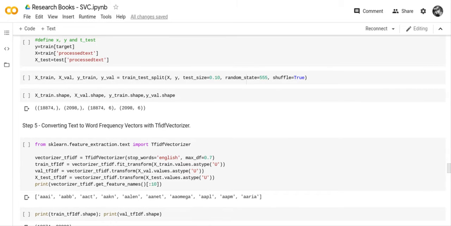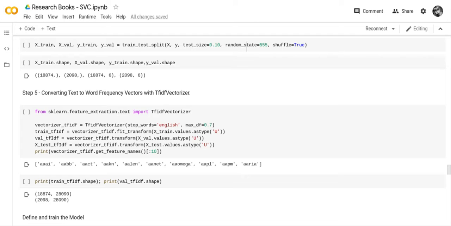And what we've done is we've broken our train data down into 4 sections: X train, X val, Y train, Y val, using train test split, using X, Y. We're going to have a test size of 10%, random state 555, shuffle equals true.